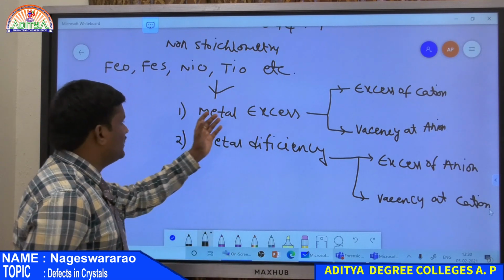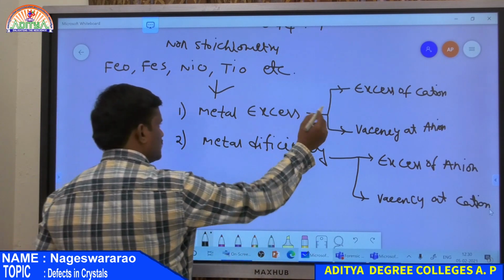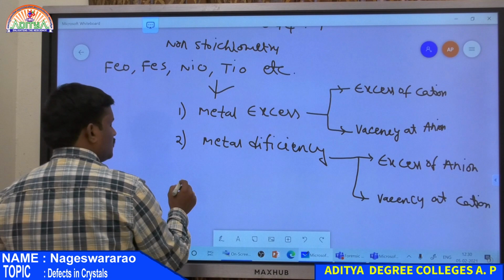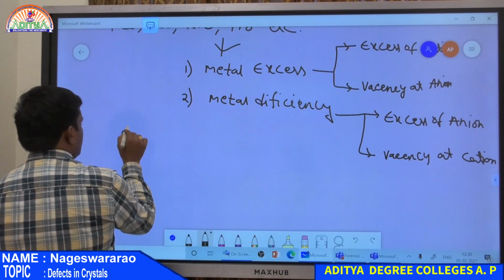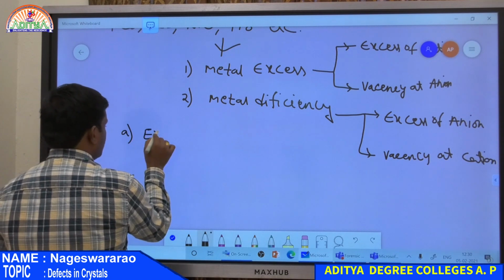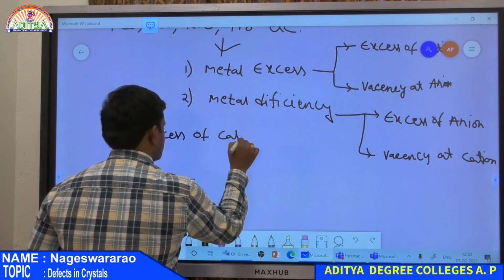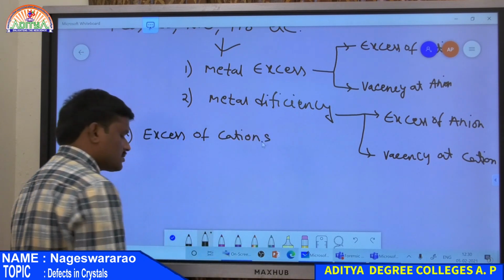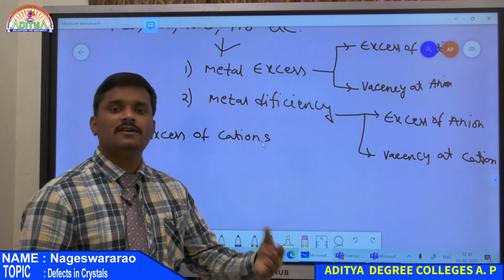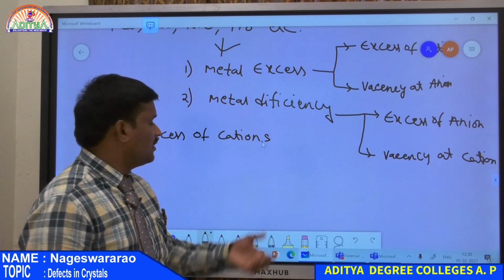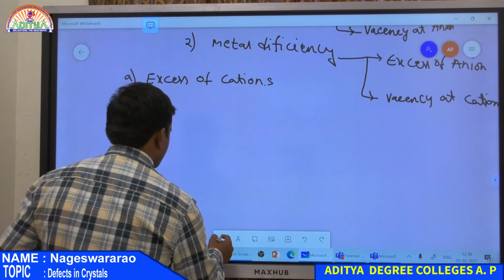Now what are the defects present in these non-stoichiometric crystals? So the first one is a defect that is due to excess of cations. So what does this mean? In the perfect crystal, if there is an excess of cations present in the crystal, then that crystal undergoes excess of cationic defect. So look at the diagram.